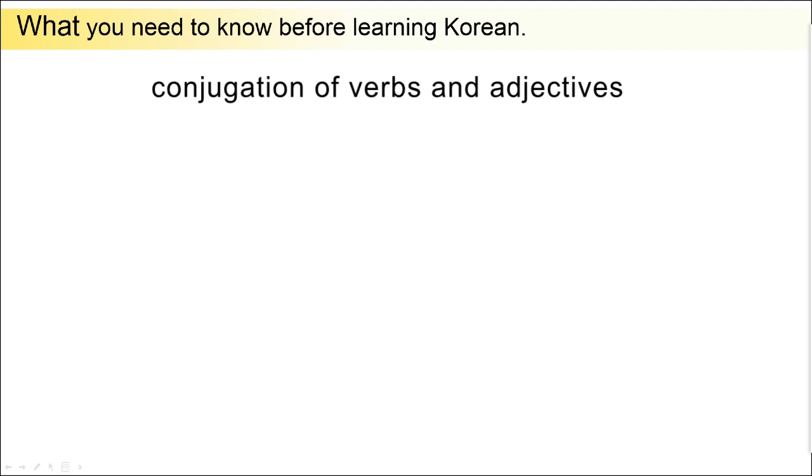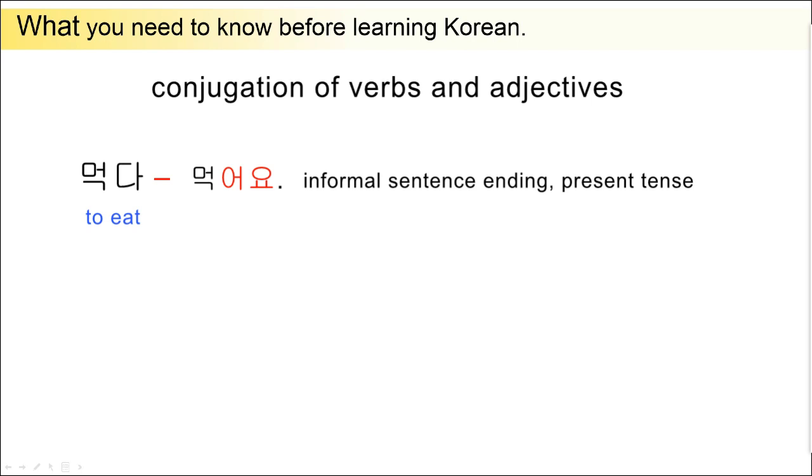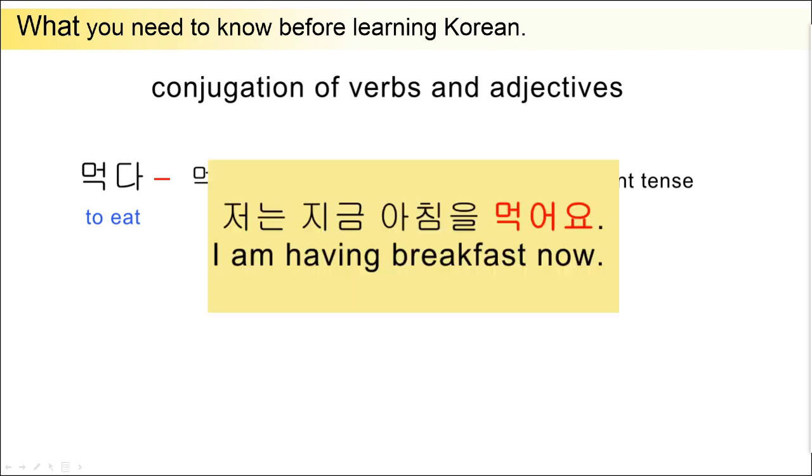For example, there is a verb, 먹다. It means to eat. Let's see how the verb 먹다 conjugates. It's 먹어요, it is an informal sentence ending, in the present tense. You can say something like, 저는 지금 아침을 먹어요.